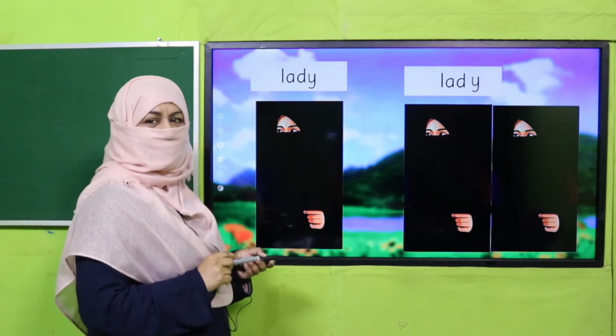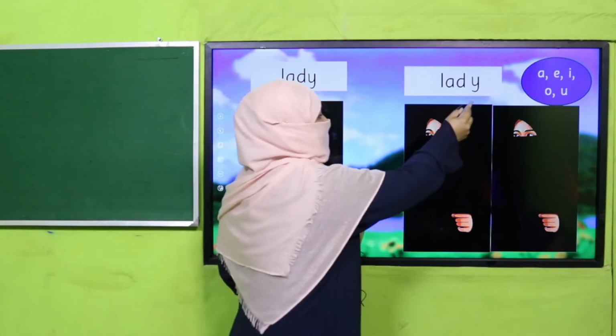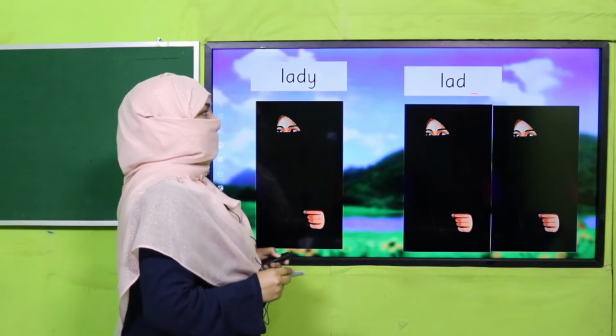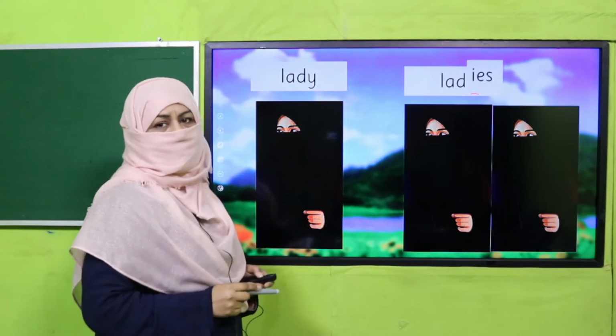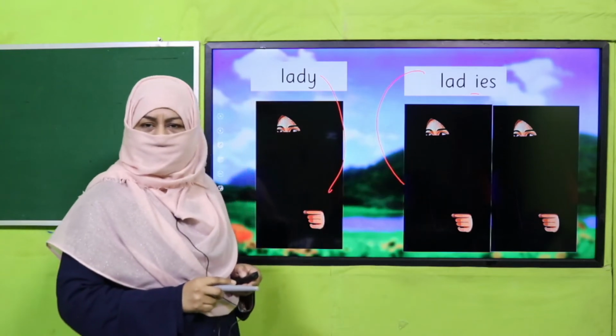Okay. Lady, one, singular noun, more than one. Now we have to change it into plural. So we'll find before Y, is there any vowel letter? No. So we'll remove this Y and we'll write IES, and it becomes ladies. Lady, singular, and ladies, plural. Are you getting it? Good job.